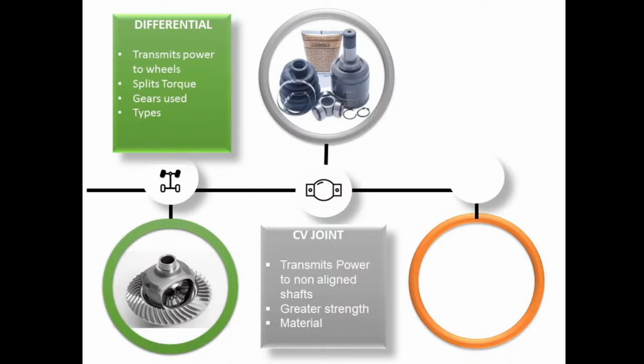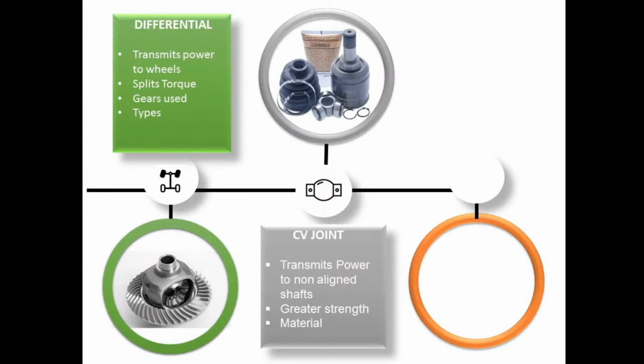CV joint usually has a greater strength, and we can find it in automobile rear axles. It has great strength, but its degree of articulation is less as compared to the others. Therefore it has limited applications.